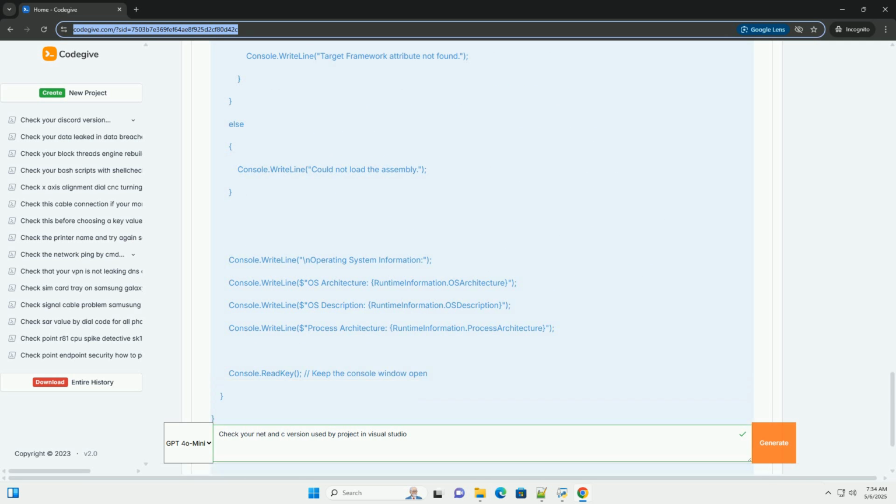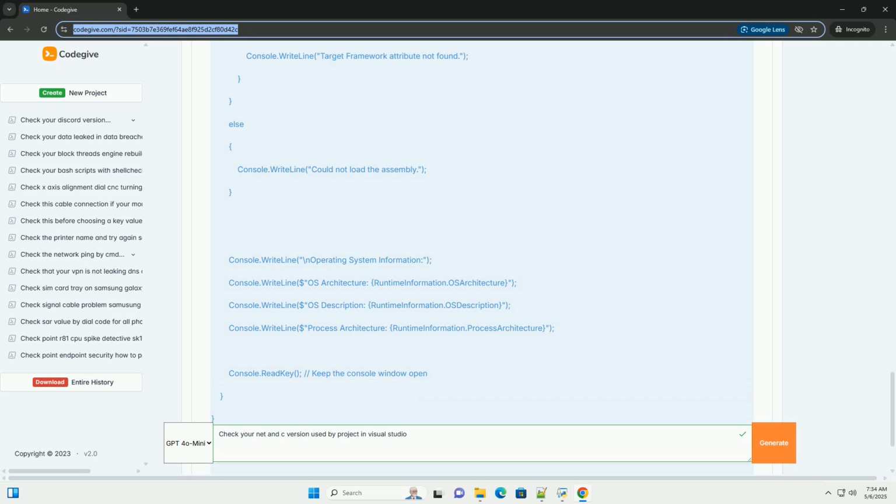Important considerations. Configuration-specific settings: remember that project properties, including the .NET Framework version and C++ standard, can be different for different configurations, debug, release, etc., and platforms, x86, x64. Make sure you are checking the correct configuration.